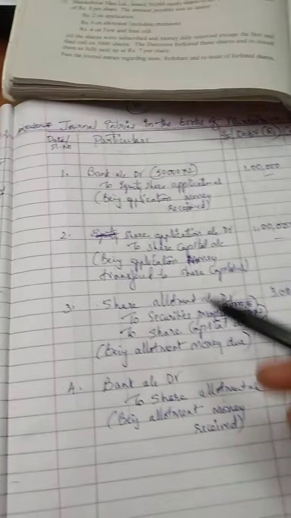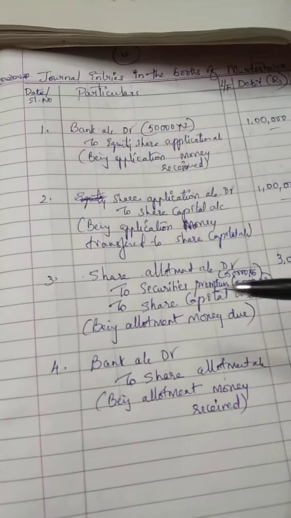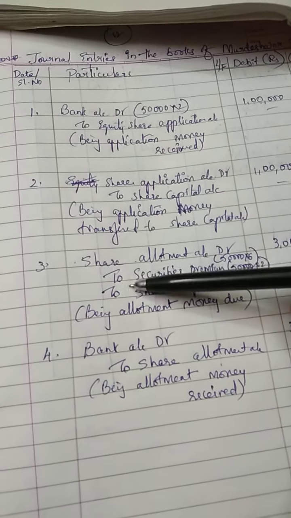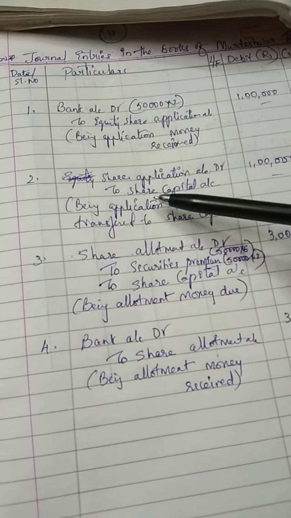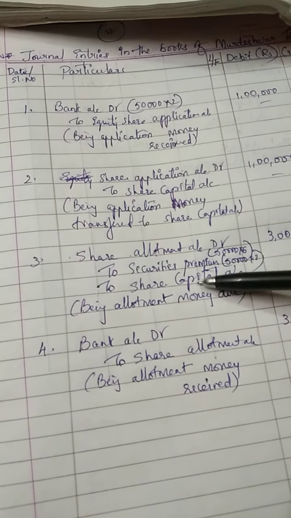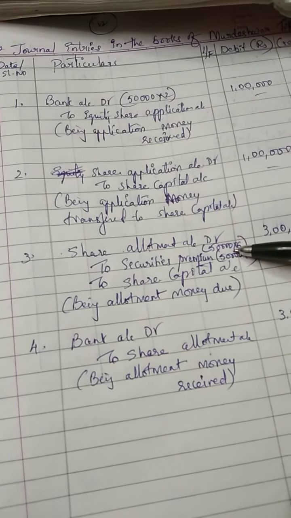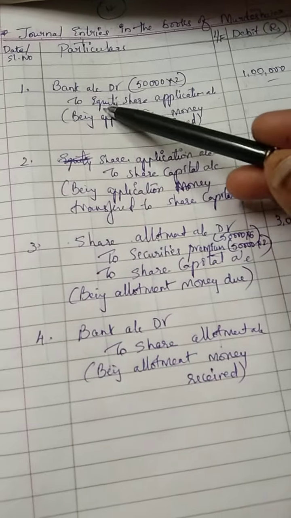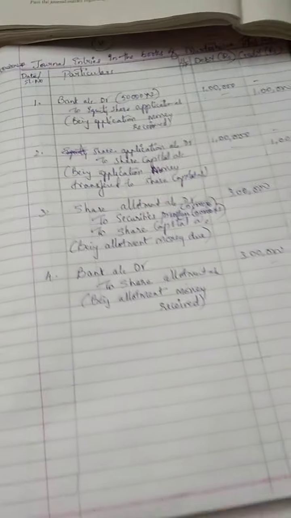Now if you check the second, what did I say? Your first and second is repeated as your third and fourth. Instead of share application, I'll write share allotment. Same, to share capital I'll write. Because there's premium, I've written to securities premium. If not, this line will not come. The first entry is your fourth one. If you see bank account debit to equity share, instead of application, I've written allotment. So being allotment money received.